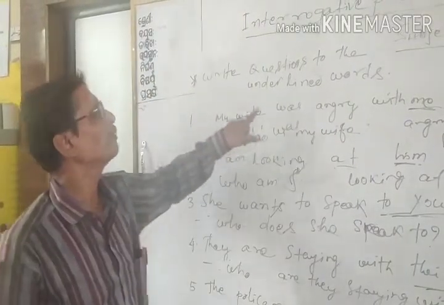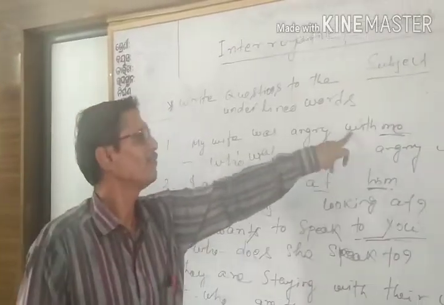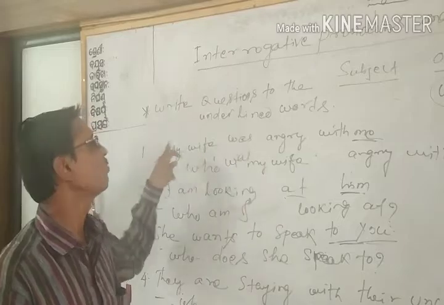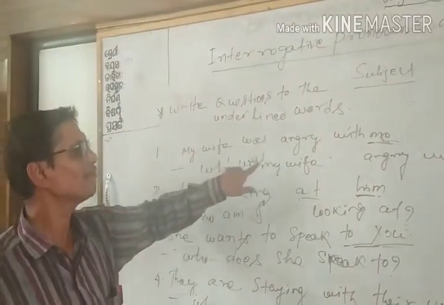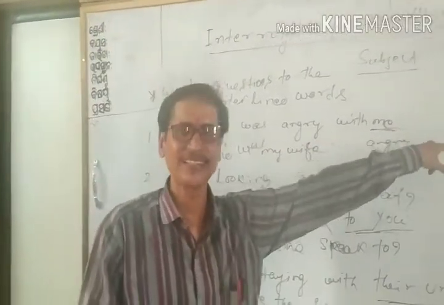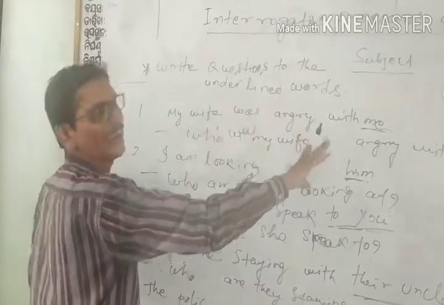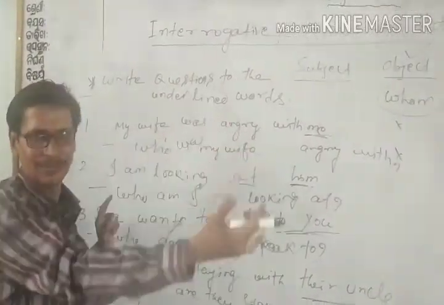Like, my wife was angry with me. The question is about me. With whom was my wife angry? So: who was my wife angry with? Instead of with whom was my wife angry, we have written who was my wife angry with.